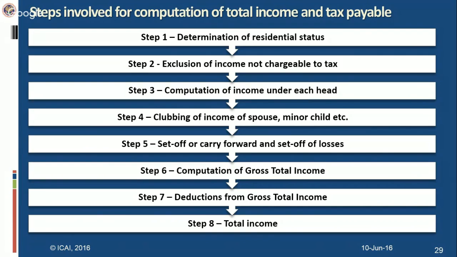What happens? Income tax is levied on a slab system on total income. In case of individuals, that slab system is provided, which is a progressive tax system. That means as the income increases, the tax liability increases, the rate of taxes increases. It is a progressive system of taxation, wherein what individuals do, they divert their income to a person who falls in the low tax bracket. In that way, they can save tax. To curb those tax avoidance strategies, this clubbing provision has been provided for clubbing of the income in the hands of the transferor.